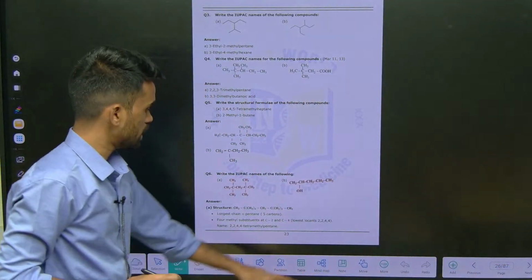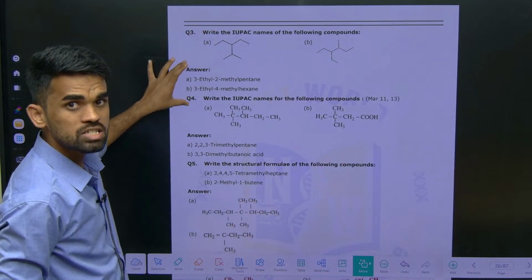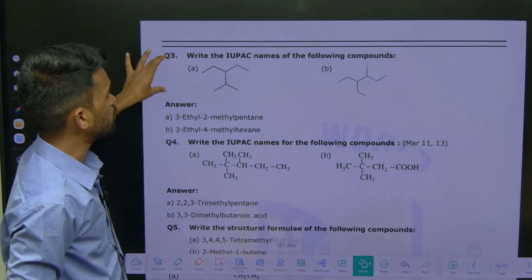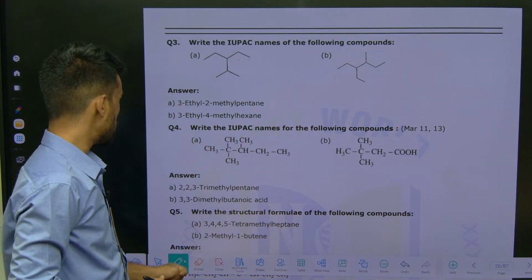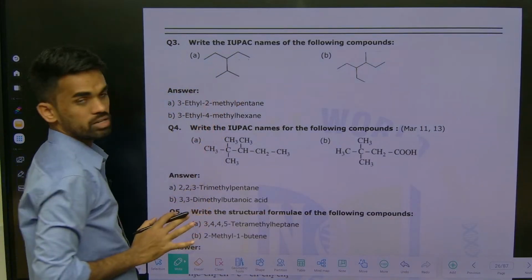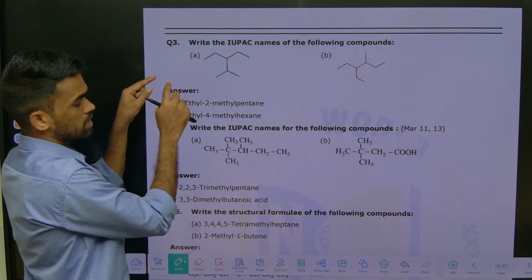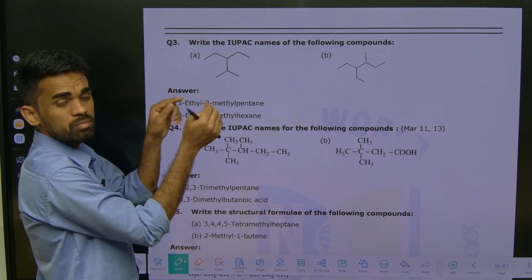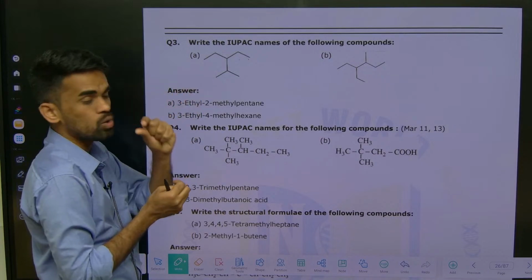Yeah. So the next, previously they have given the names and asked us to write the structures. Now here they might be giving you the structures and asking us to write the names. How can you write these? First of all, identify the longest hydrocarbon chain. After identifying the longest hydrocarbon chain, give the priority numbers by following the least locant rule, meaning the substituent should get the lowest number possible.